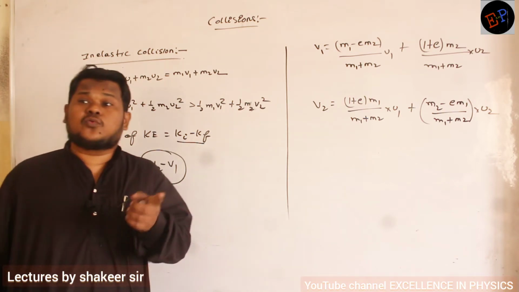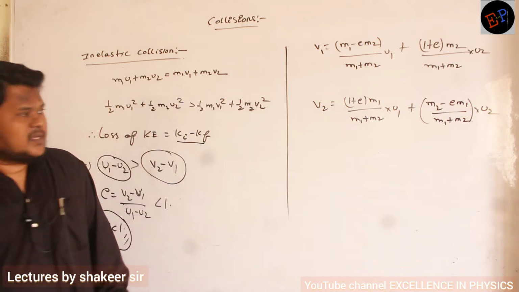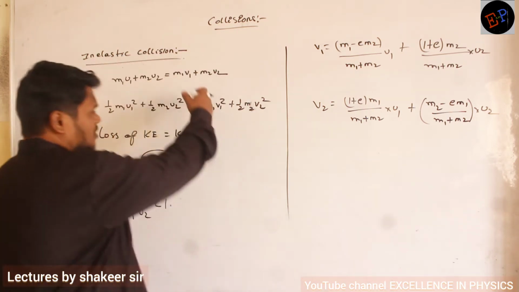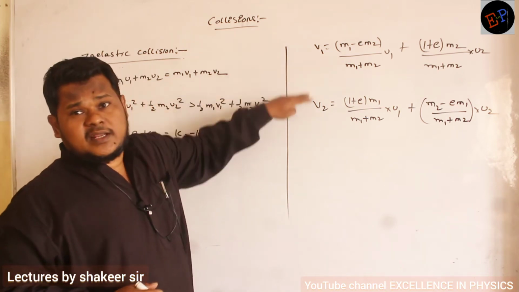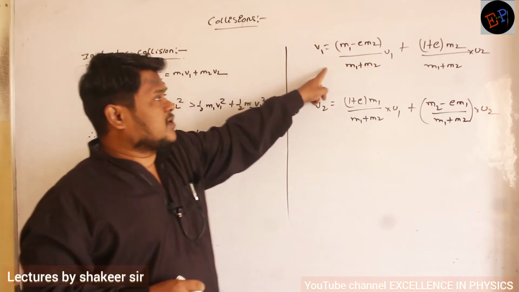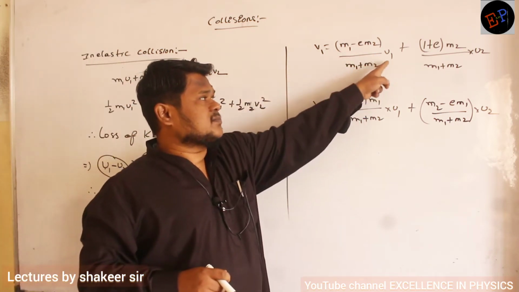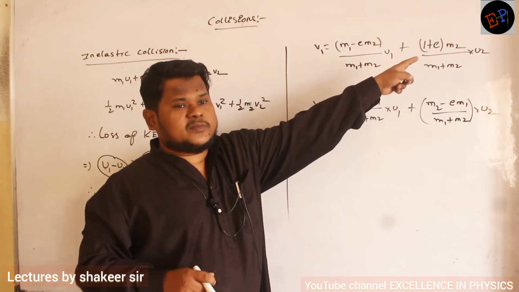But it was equal to 1 in the case of perfectly elastic collision. Clear, no? Similarly, by solving the same equations, we will get the final velocities in inelastic collision also. And these are the equations. v1 equals (m1 minus E m2) divided by (m1 plus m2) into u1 plus (1 plus E) into m2 divided by (m1 plus m2) into u2.